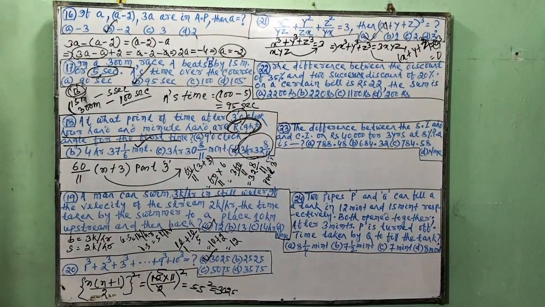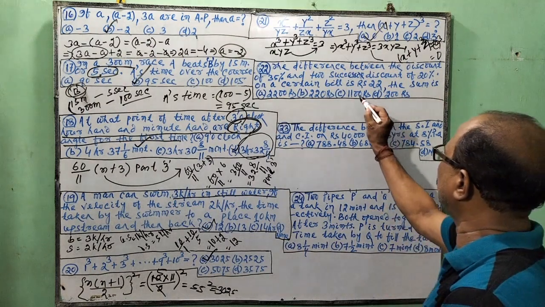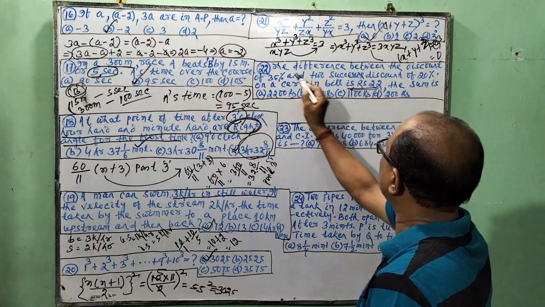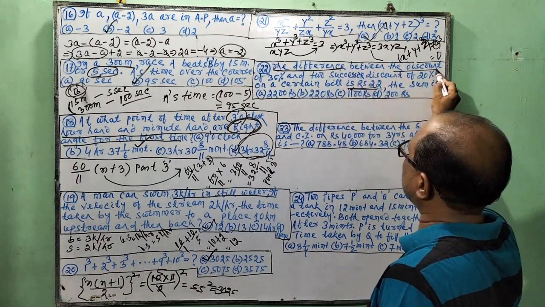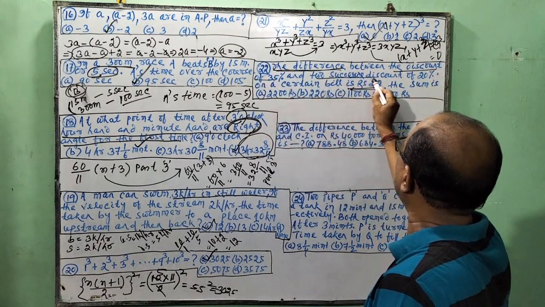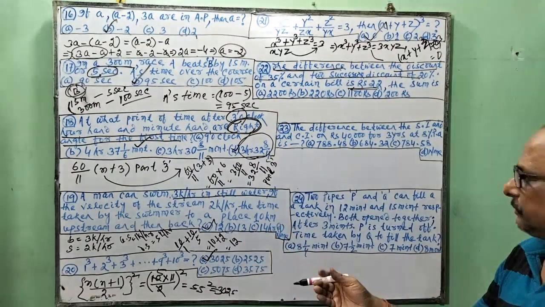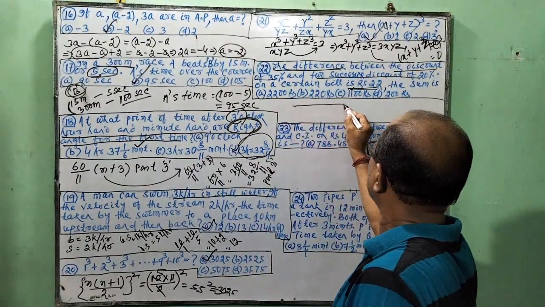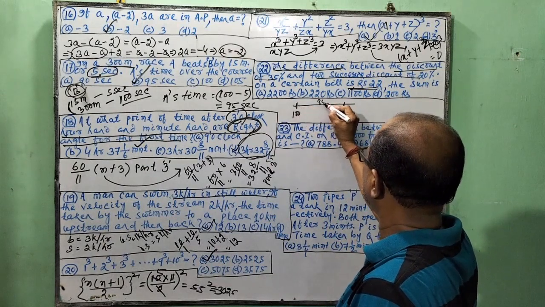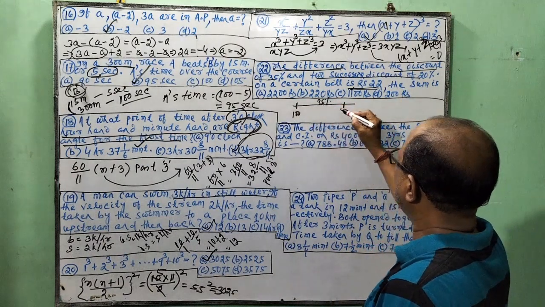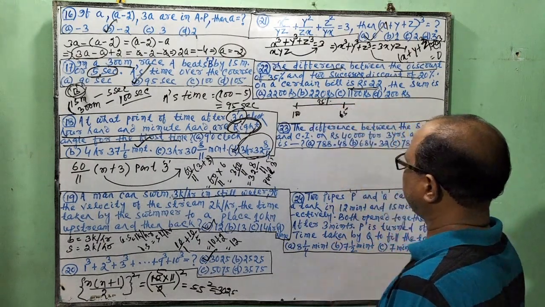Next question. The difference between the discount of 35% and 2 successive discounts of 20% on a certain bill is 22. Now the difference is 22, in between the discount of 35% and 2 discounts of 20%. The question is very much simple. If it is 100 rupees, so 35% discount, out of 100, discount is 35, so it is 65.